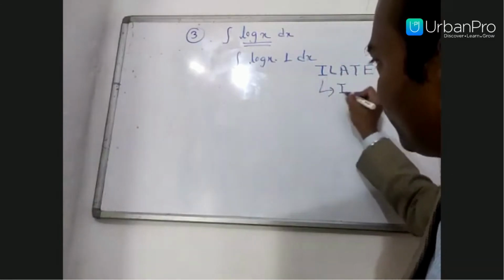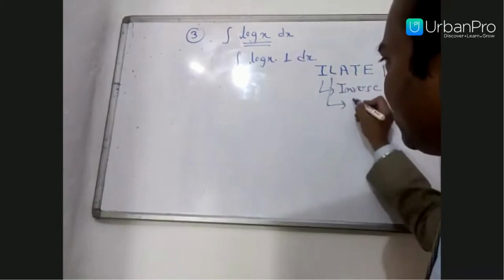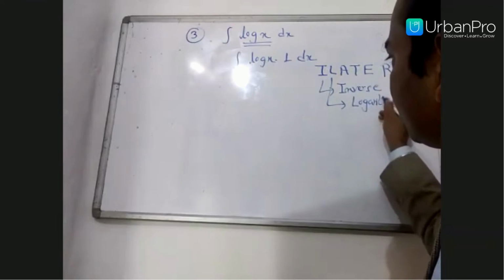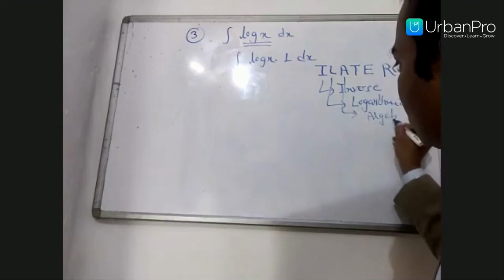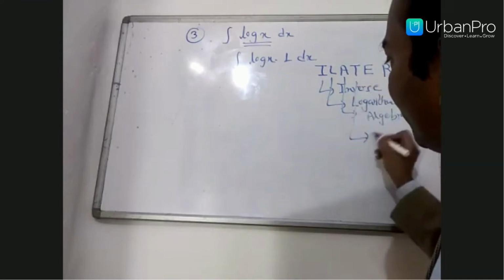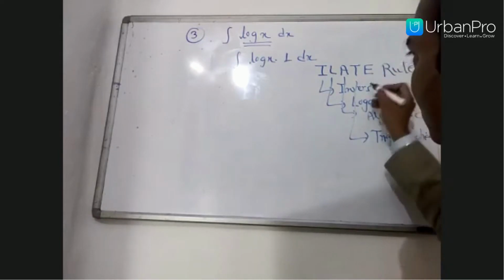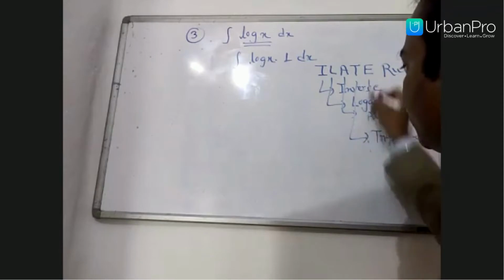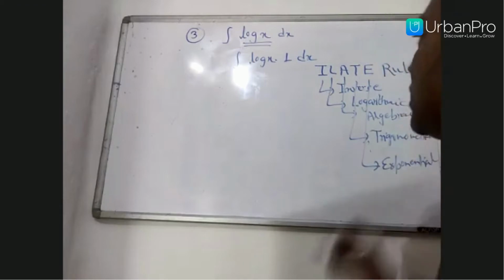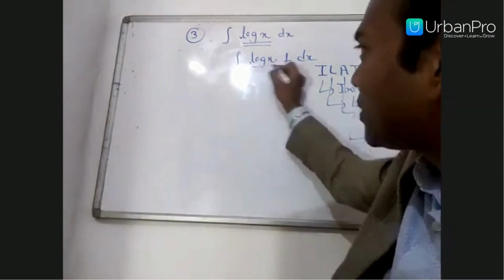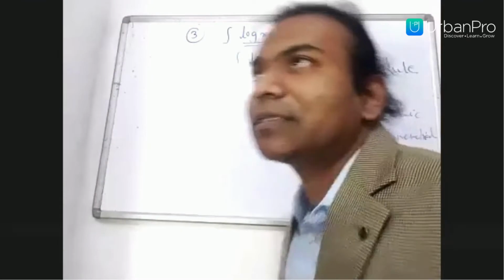First priority we always give to the inverse function. Second priority, logarithmic. Third priority, A for algebraic, T for trigonometrical, and the last one, E for exponential. So here log x is a logarithmic function. One is nothing; we can take it like an algebraic function.